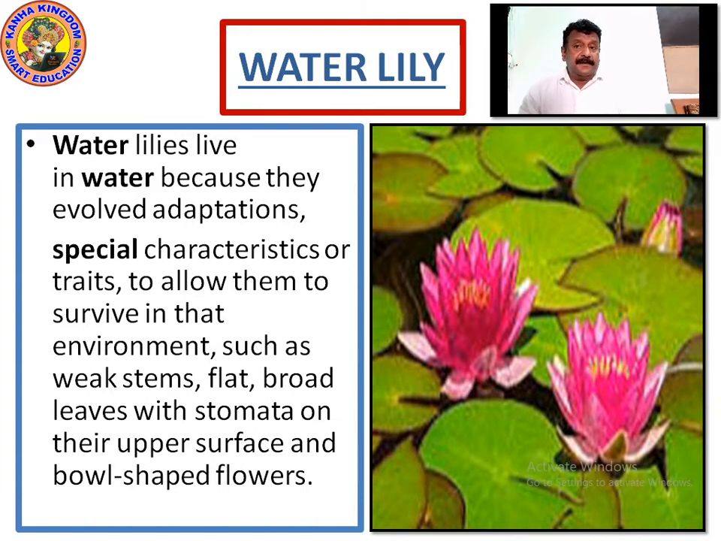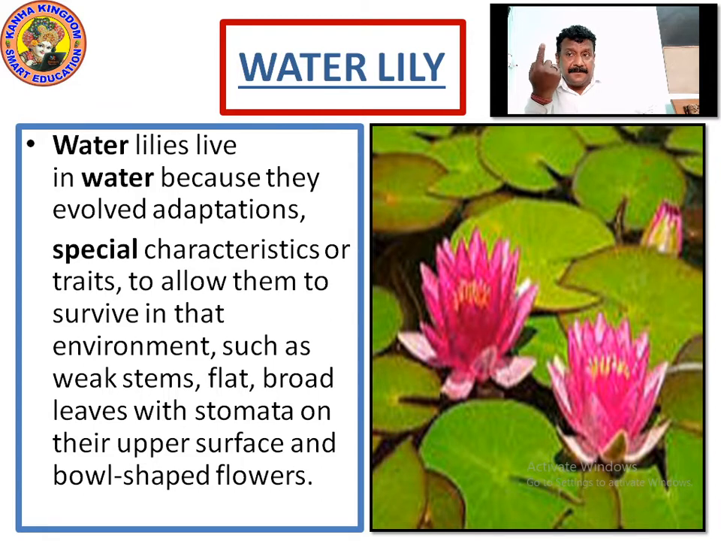Stomata are the small holes in the leaves from where the gas can pass through. This is a special characteristic of the leaves and the plant, where the water lilies can survive, adapting to all the climate and the nature. The special characteristics or traits allow them to survive in the environment, such as weak